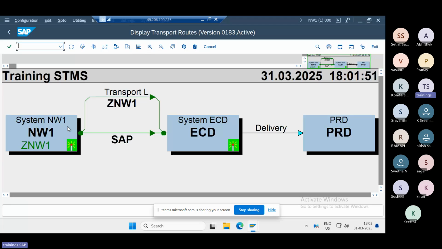Which system you make the changes in, then after that which system it goes to, then after that which system, and finally the delivery to the production system. You do the development in the first system, called NW1. The people do the development here. Once the development is done, it transfers to your ECD system. Here the testing and everything will happen. Then once the testing is successful, finally we give the delivery.